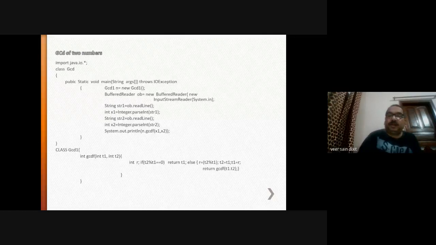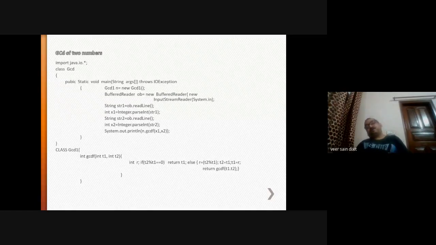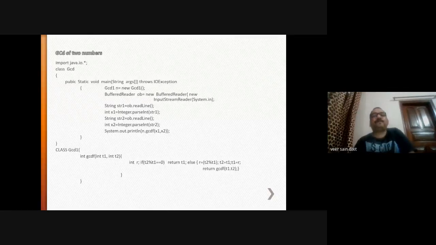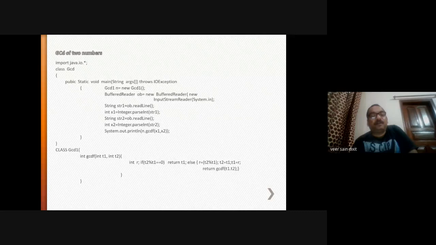Now here you are calling n.gcdf(x1, x2). Whatever values you have given as user input for x1 and x2 will be passed. In Python you know how to call a function. Here we are calling the function; n is an object of this class, n.gcdf.